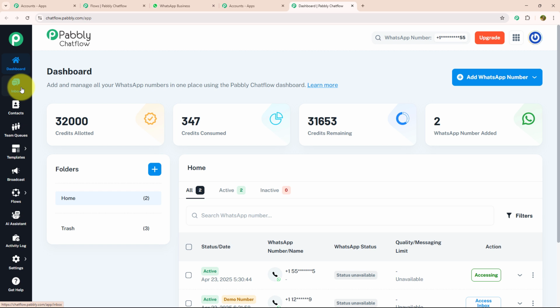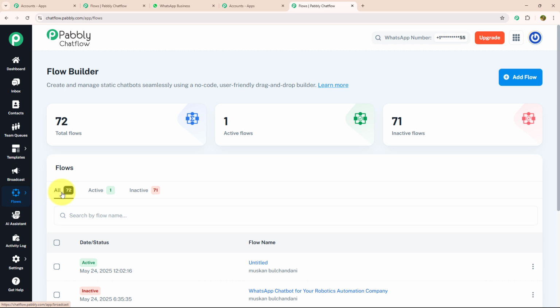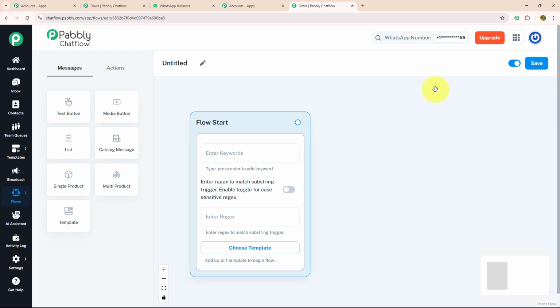As we got to know about each feature, let's get started building the flow. For that, you need to click on the flow option and you will be redirected to the flow builder page. To make a new flow, you need to click on the add flow button, which is given on the top right corner. As soon as you click on the Add Flow button, you will land on this page.